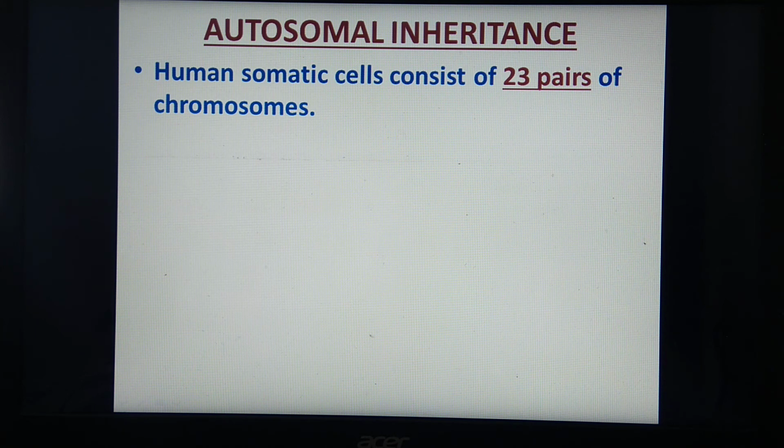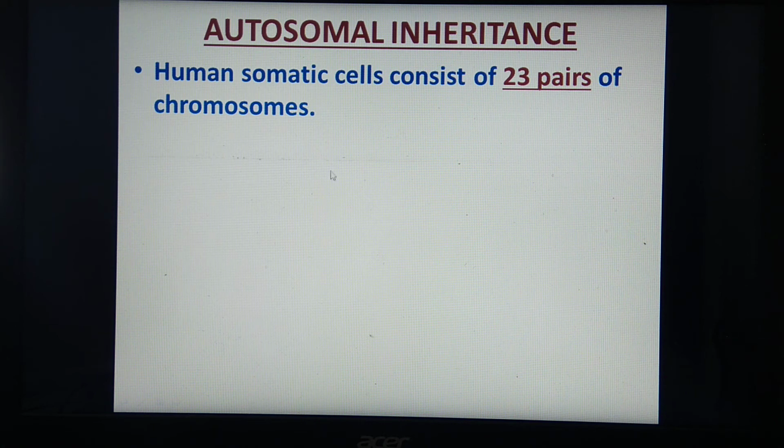After this, we have to study autosomal inheritance. What is the meaning of the word autosomes? Autosomes means the chromosomes which are responsible for all body characters except sex. Okay, so the human somatic cell consists of 23 pairs of chromosomes. You know that, 23 pairs or 46 chromosomes are present.